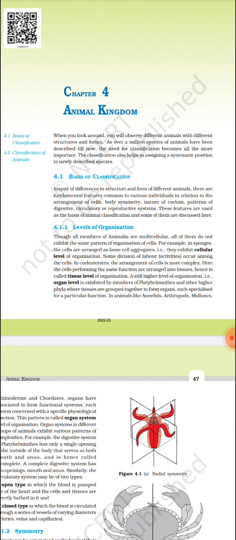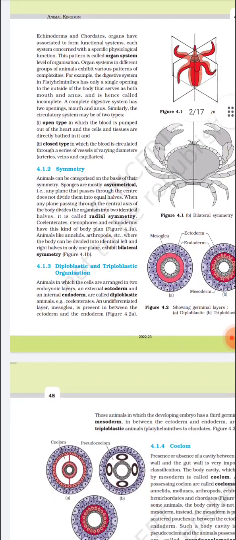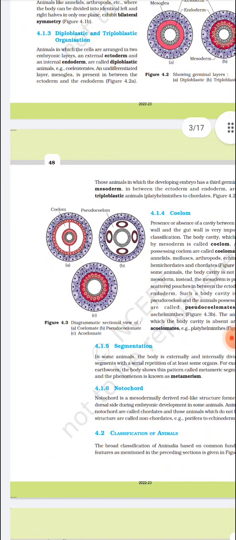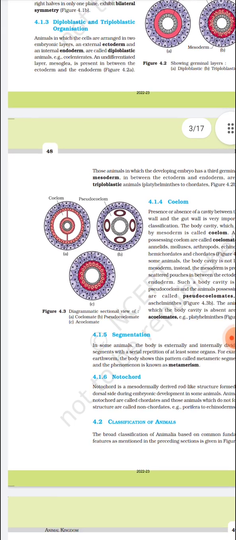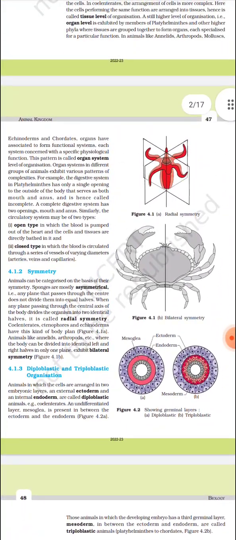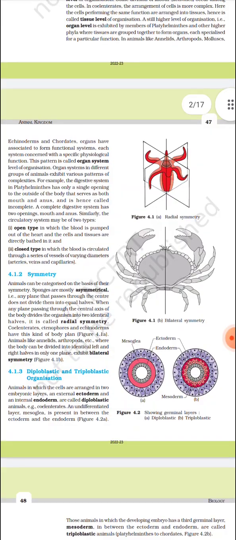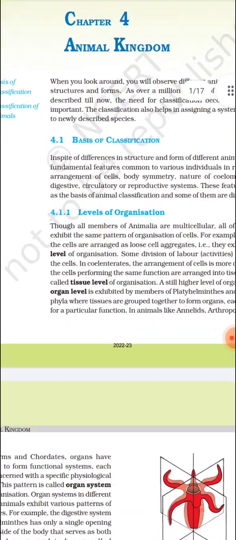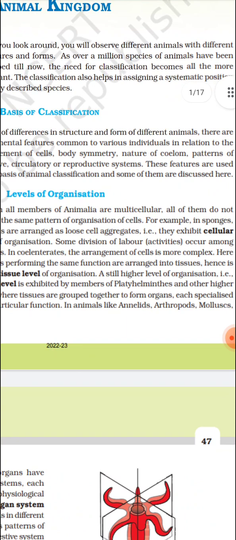The basis of classification is divided into many parts, like level of organization and symmetry. On the basis of these, we classify animals. Basically there are several bases: level of organization, symmetry, germ layer, coelom, segmentation, and notochord. First comes the level of organization, the first basis of classification.